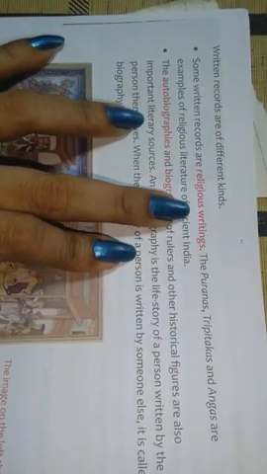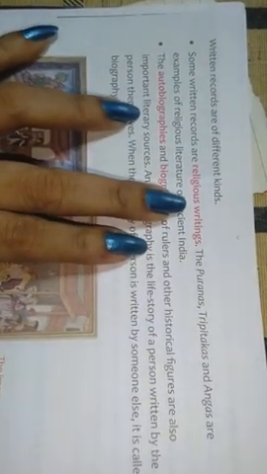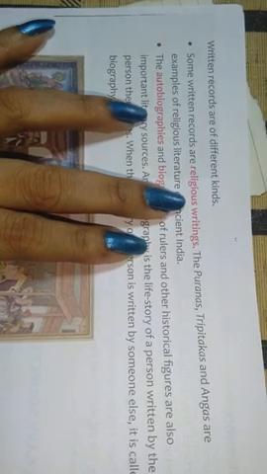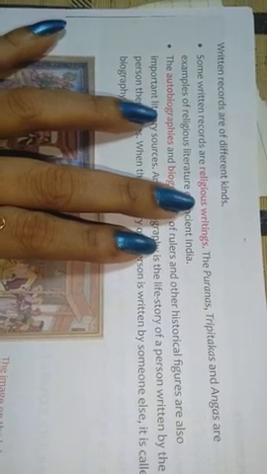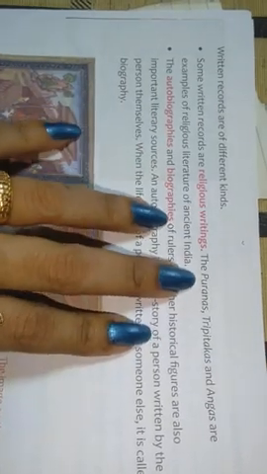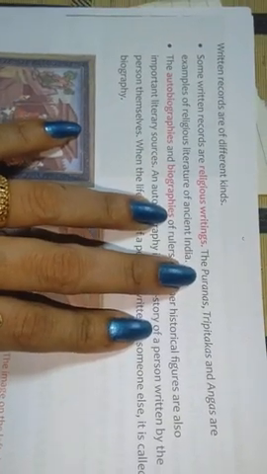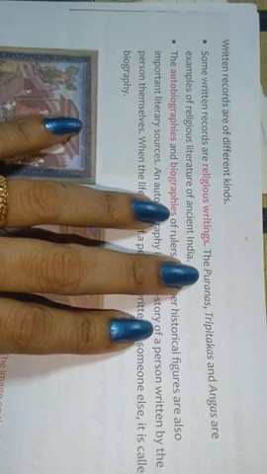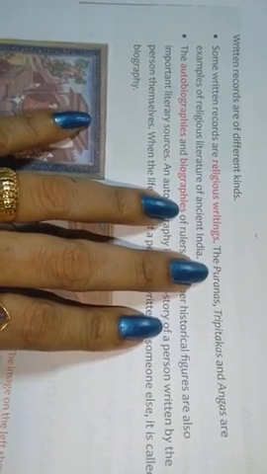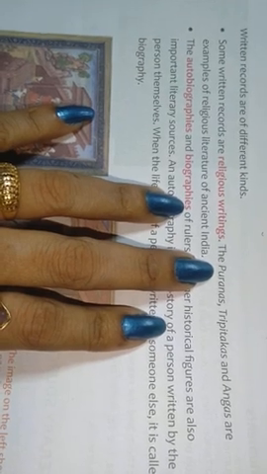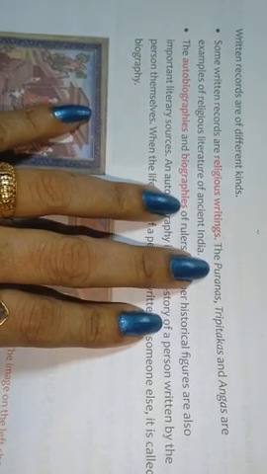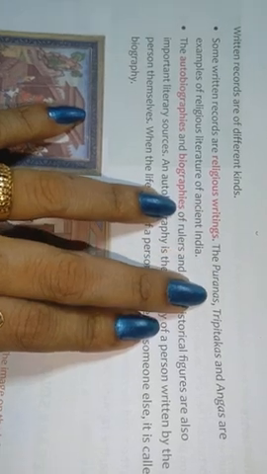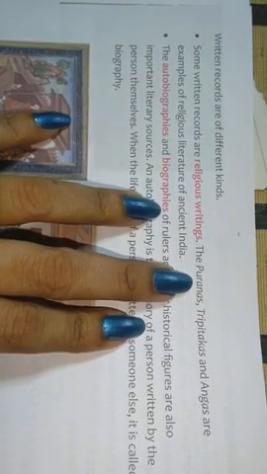Now, other written sources, other literary sources. Some are religious writings. Religious writings means writings which are related to religious beliefs. For example, the Puranas. What are the Puranas? Puranas were Hindu religious books that gave us a description from the creation to the destruction of the universe.